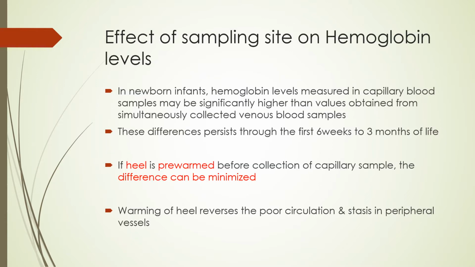Okay. A few important or interesting points I would like to tell you at this point. Is there any effect of sampling site on hemoglobin levels? Yes, in infants there is. You will be surprised to know that if you measure the capillary hemoglobin level by pricking the heel and simultaneously take a venous blood sample, then you will find a higher level in the capillary blood sample. That is because of poor circulation and stasis in the peripheral vessels, and this difference is more pronounced in sick children who have a poor peripheral circulation.